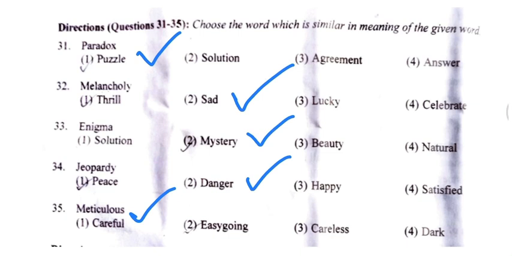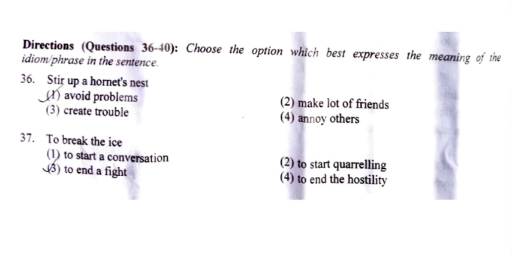So these were the synonym questions which were asked this year in 2020. Now, the second question was: choose the option which best expresses the meaning of the idiom or phrase in the sentence. So we have to tell the meaning of the idiom or phrase being asked. The first question is, stir up a hornet's nest. Stir up a hornet's nest means to create trouble or to create a problem. Therefore, option number 3, create trouble, will be the correct answer.